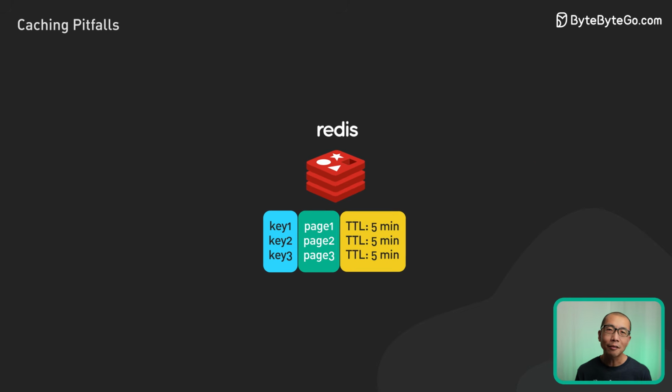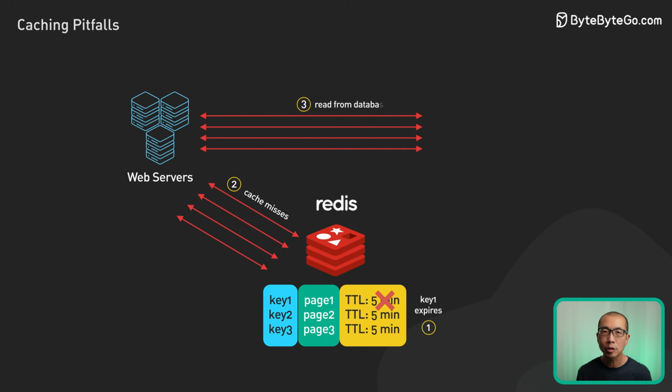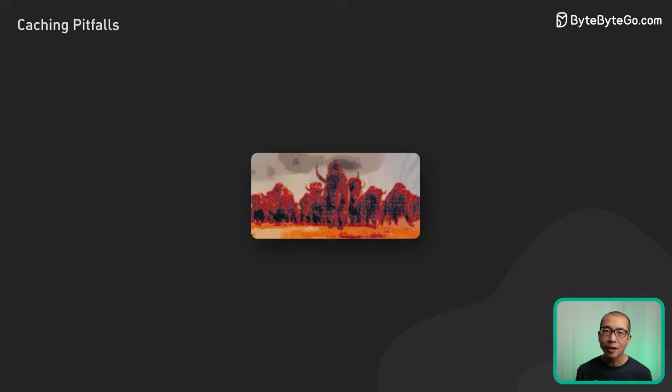However, under extreme traffic, if a cache page expires, multiple threads across the web cluster may try refreshing the expired page at the same time. This flood of requests could overwhelm the database, potentially causing system failure and prevent the page from being recached. So how can we prevent stampedes?